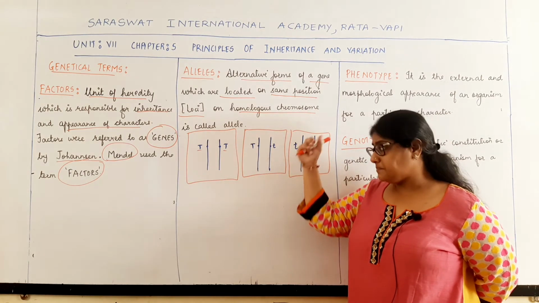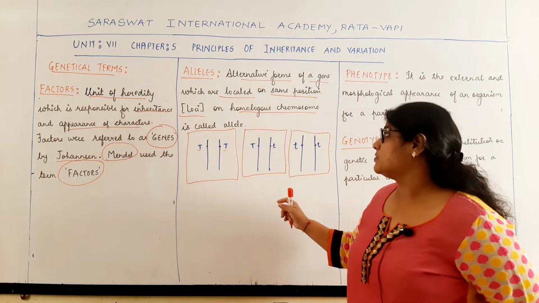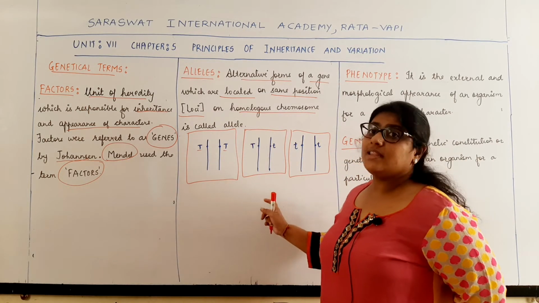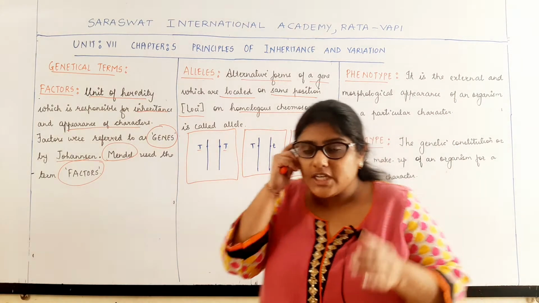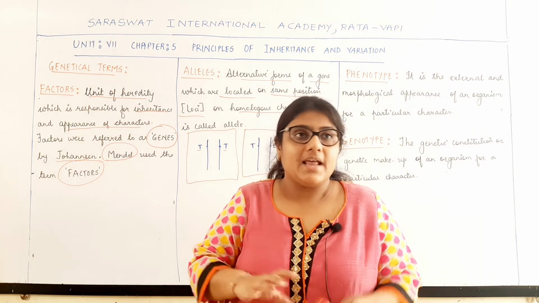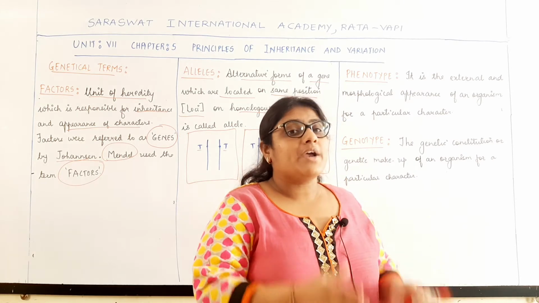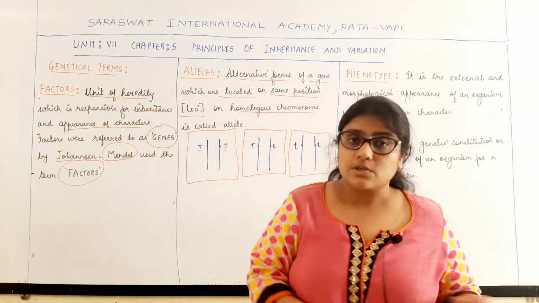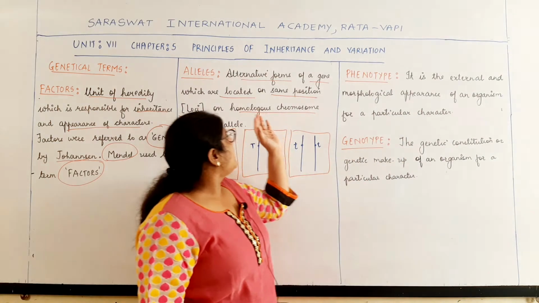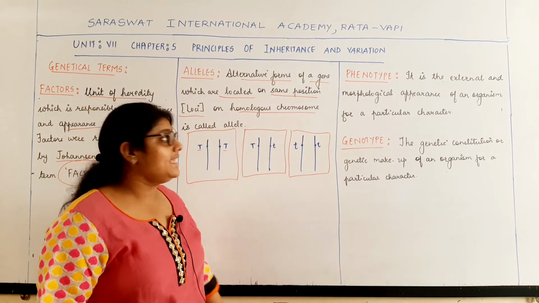So what are they called? They are called alleles, the alternative forms. Genes always occur in pairs and they are located at the same position on the homologous chromosomes. What is that called? That is called alleles.